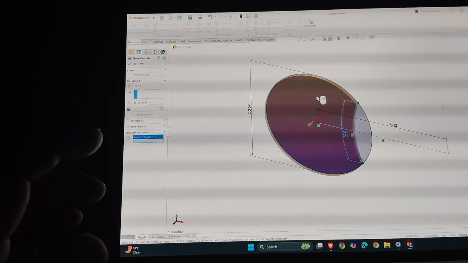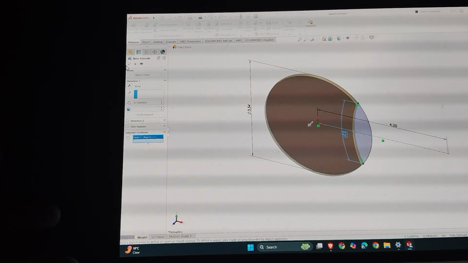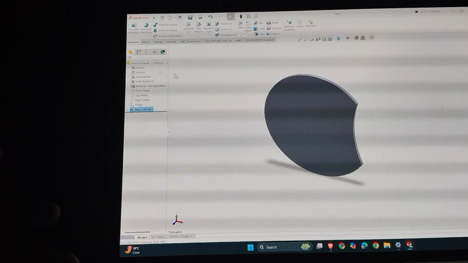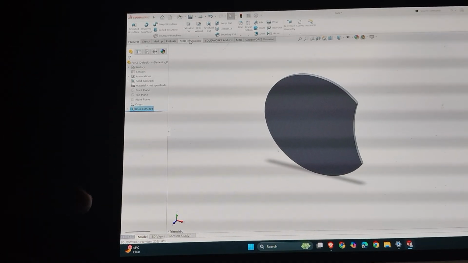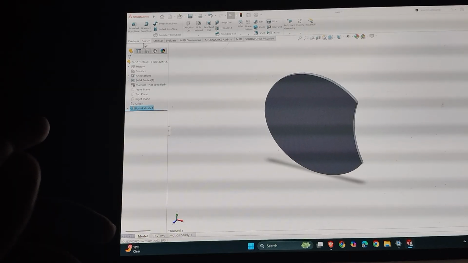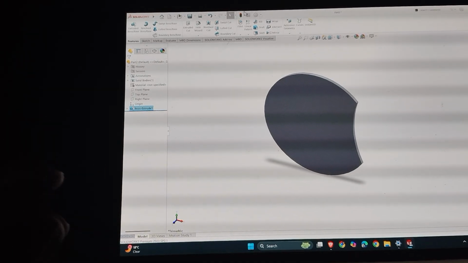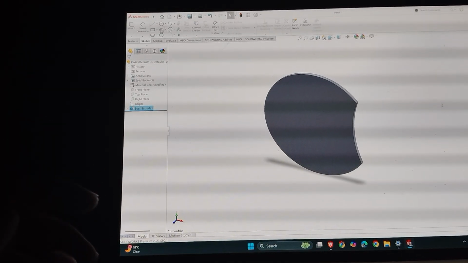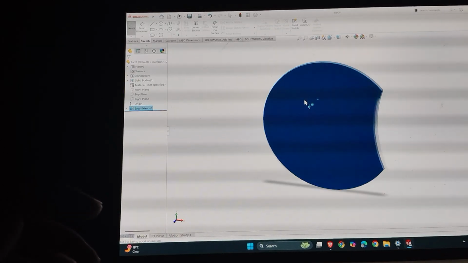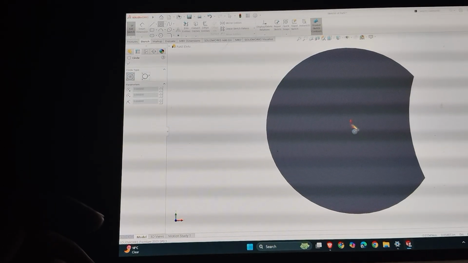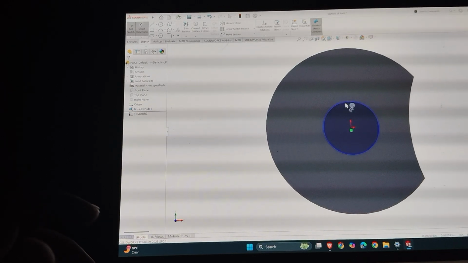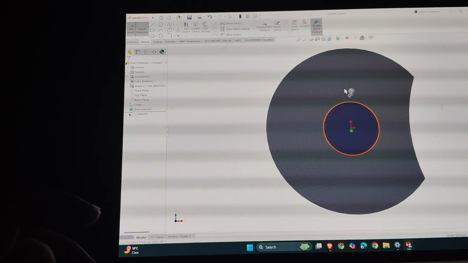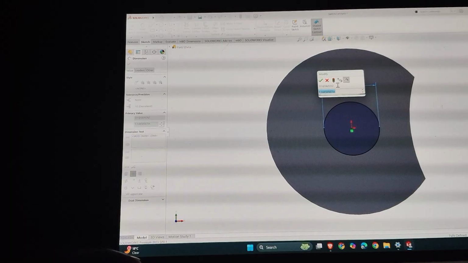Now I have to make one extrude. Oh, sorry, I forgot to make an extrude cut. So I have to do the extrude cut actually. I forgot to select the circle for inserting in the base. So I select circle, select just the coincident point, make a circle, do the smart dimensioning and select it. Same dimensioning.